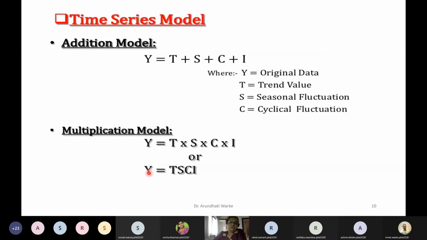This time series model is particularly used for the prediction of future values, and therefore original data is equal to T + S + C + I. If we develop this model with the help of these parameters, seasonal trend, cyclic trend, or the irregular trend, you will be able to calculate the trend value and the data for that particular trend value.